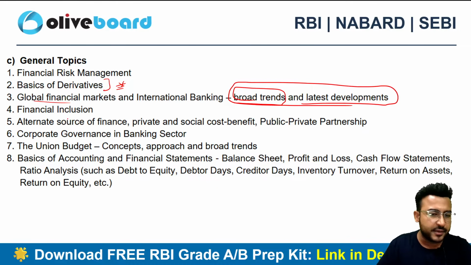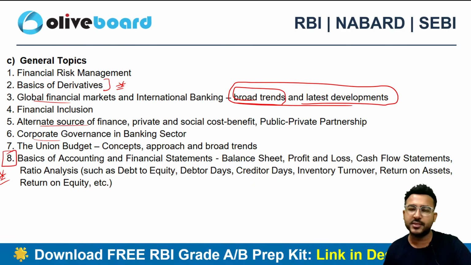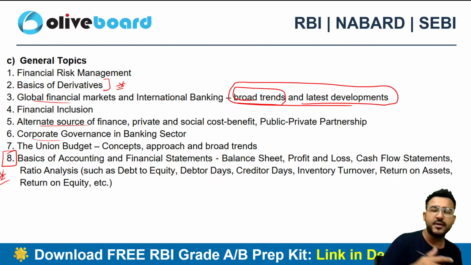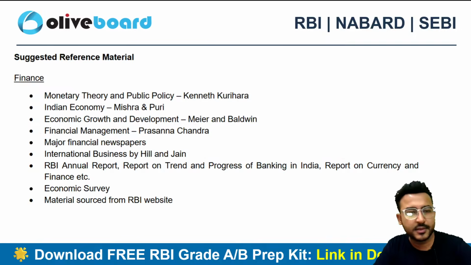Then we are having different other things as well, like corporate governance, alternate source of finance, and the most important topic again will be your 8th topic in the general topic, basics of accounting, financial statements and ratio analysis. So these things we are having in the phase 2 examination.